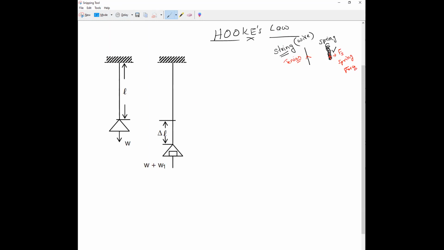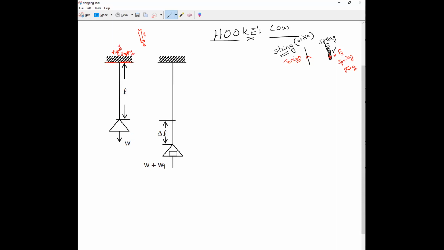Now, for studying Hooke's law, consider a wire of length L and area of cross section A. The wire is affixed to a rigid support. This is our rigid support. Now, to the free end of the wire, a scale pan is attached.